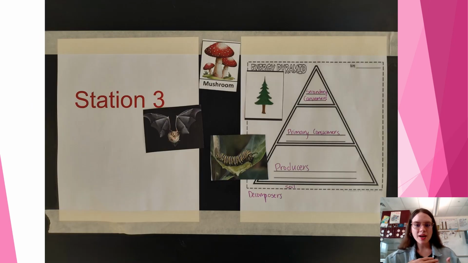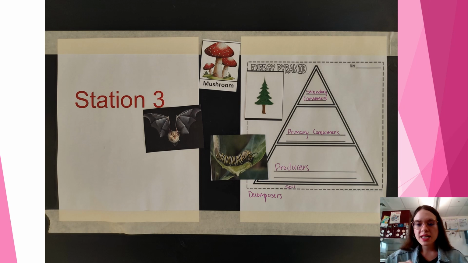Here's an example of a station that I put in my classroom. I chose to do stations, not in desk groups, but at different lab stations in the back of my science classroom, you are more than welcome to push desks together and use that method. I just found it most convenient to put them at lab stations. And as you can see here, we're looking at station 3. To the left, I have my label. To the right, we have our blank energy pyramid, the trophic level pyramid.